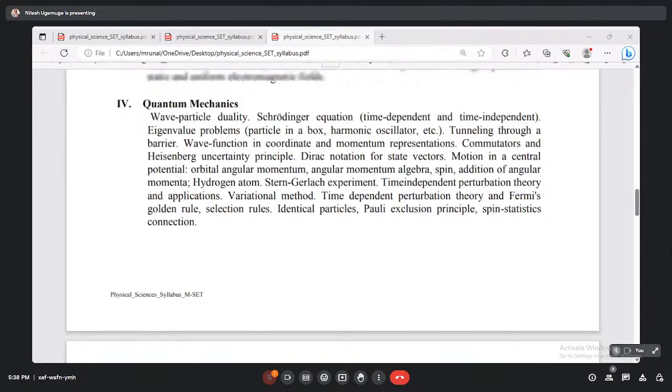And Schrodinger has given two sets of equations. The first is the time dependent equation, where there is a factor of time. The other is the time independent equation, where the phenomenon is not studied with respect to time. With the help of the time independent equation, we can explain the phenomenon of the one dimensional potential well. And as we know, if we are talking about the one dimensional potential well, then we are finally reaching the